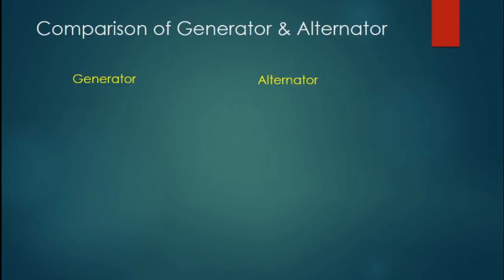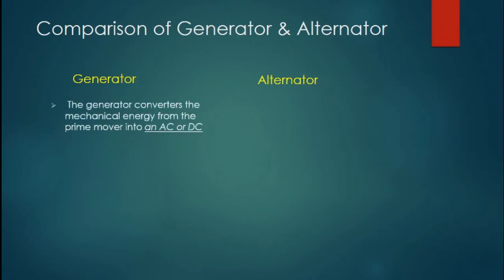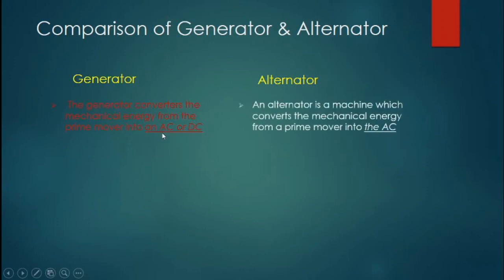So, the comparison of the generator and alternator. Number one: a generator converts the mechanical energy from the prime mover into AC or DC electrical energy, whereas an alternator is a machine which converts the mechanical energy from the prime mover into AC electrical energy only.